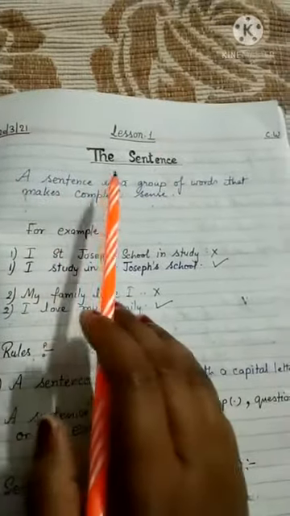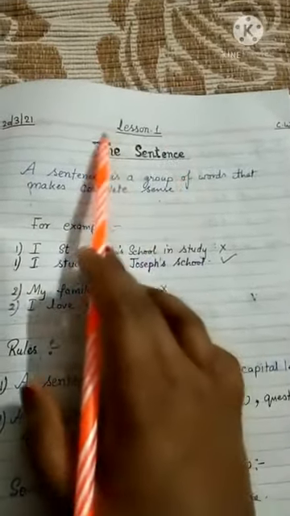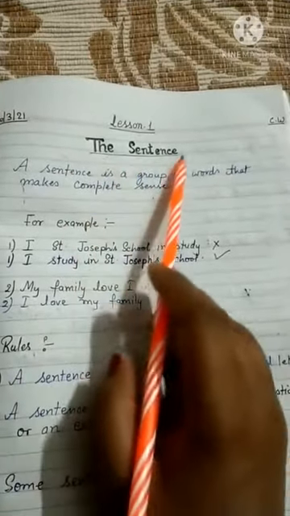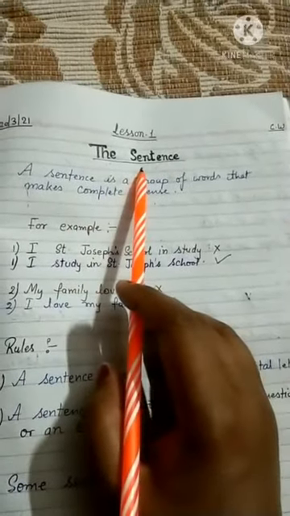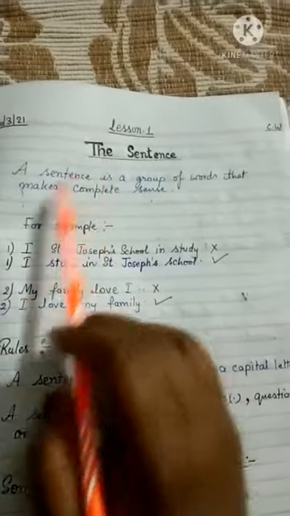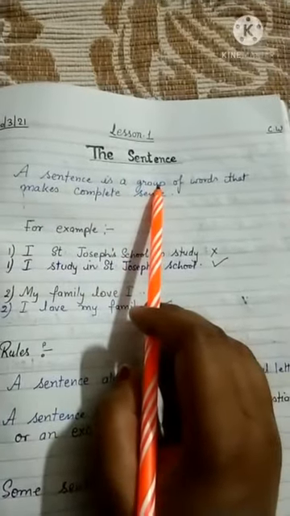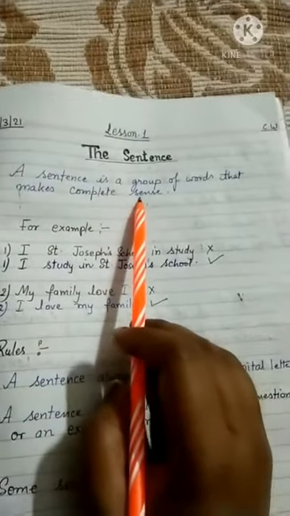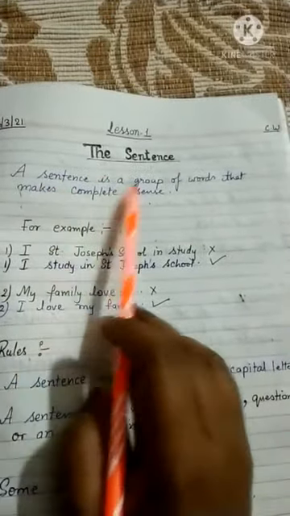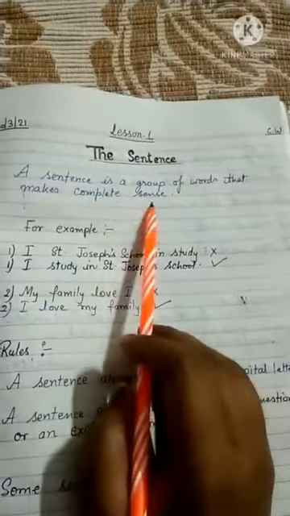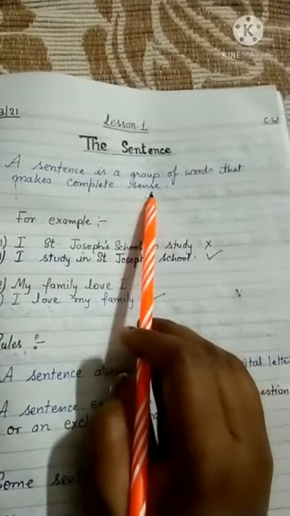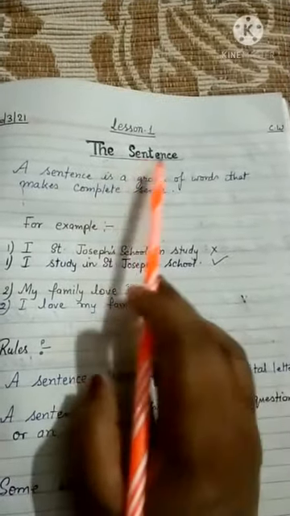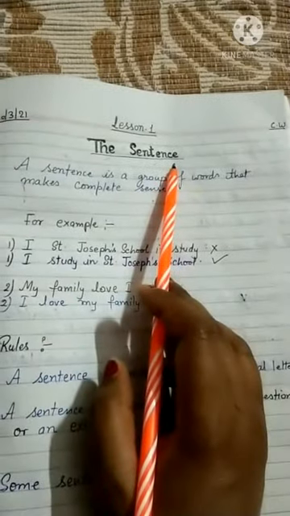First of all, the question arises, what do you mean by sentence? A sentence is a group of words that makes complete sense, means a group of words which gives the complete sense. That is known as the sentence, beta.